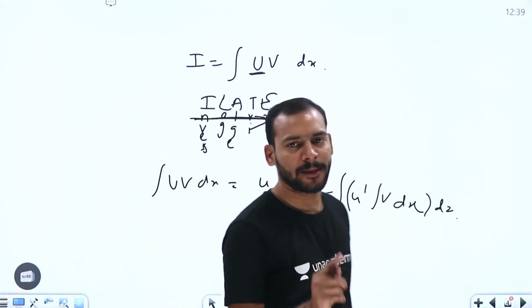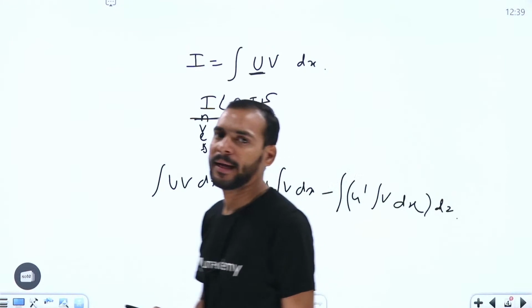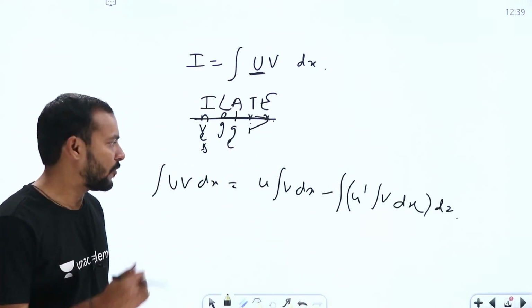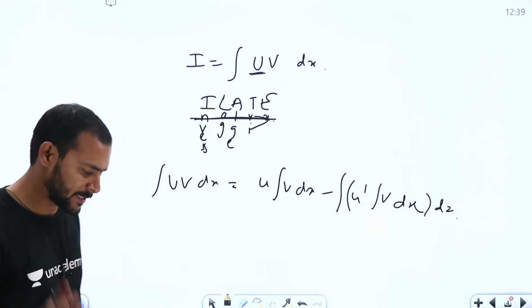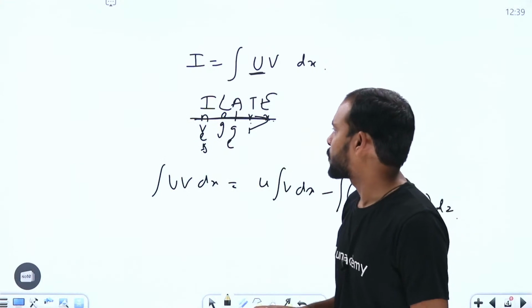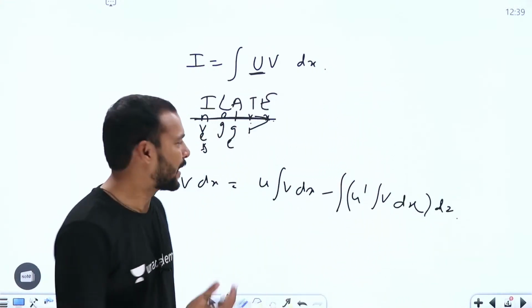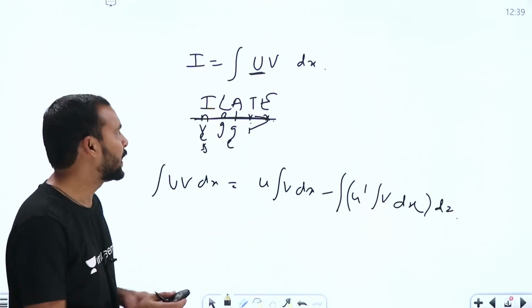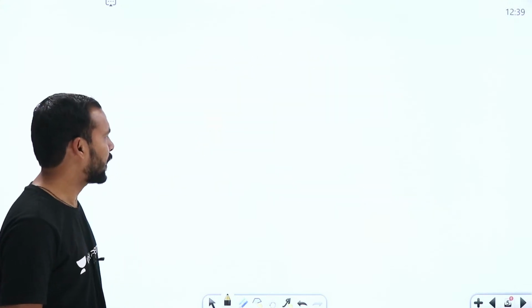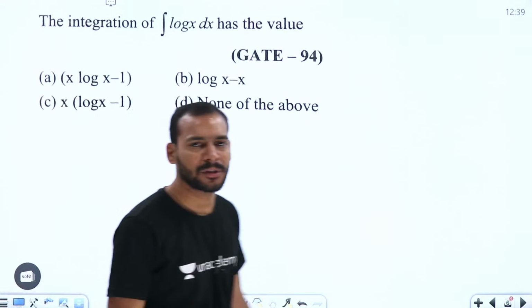So first, formulas. Second, the standard results. Third, ILATE. That's it. If you know these three things, then we can solve any question. Most of the questions, 90% of them, we can solve based on this same sequence only. Whoever is learning from the basics, for them it is important. For the remaining students, most of the questions will come directly from the standard results, the second category, or from ILATE. So let us try to solve some old GATE questions based on this.